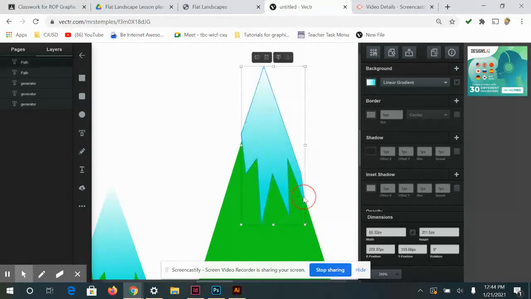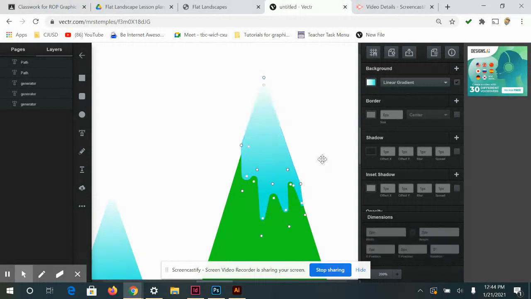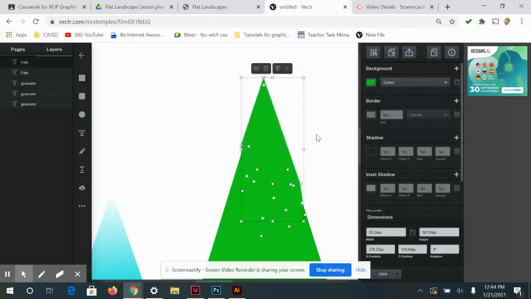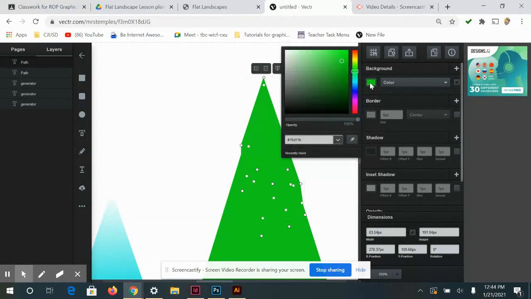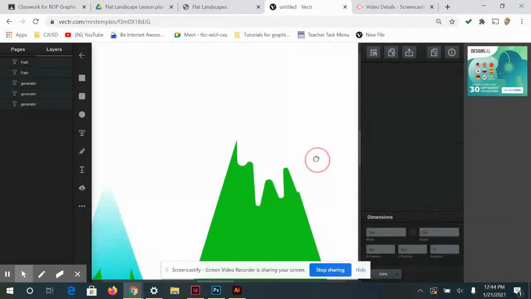If your scene is mostly round, then you can round those points out. All right, that one looks more realistic, I think, and that one would probably go better with the water. Change this to white. So those are your options to create your mountain snow.